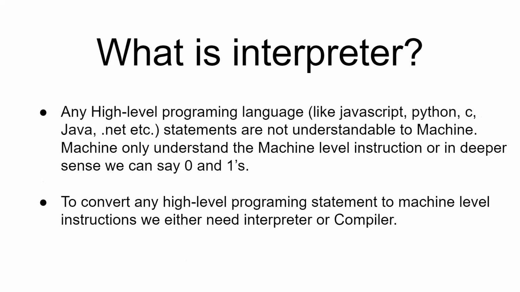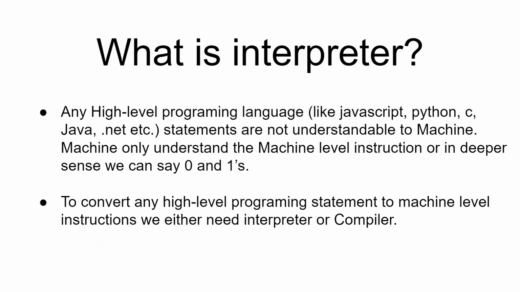For that, first of all, we need to understand what is an interpreter. Any high level programming language like JavaScript, Python, C, Java, .NET is something our system doesn't understand directly, right? So first of all, we need to convert our high level programming language into a system understandable language.